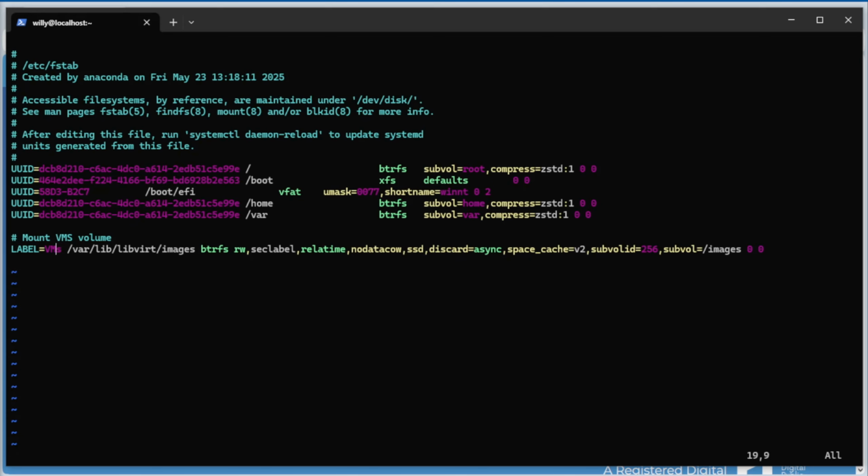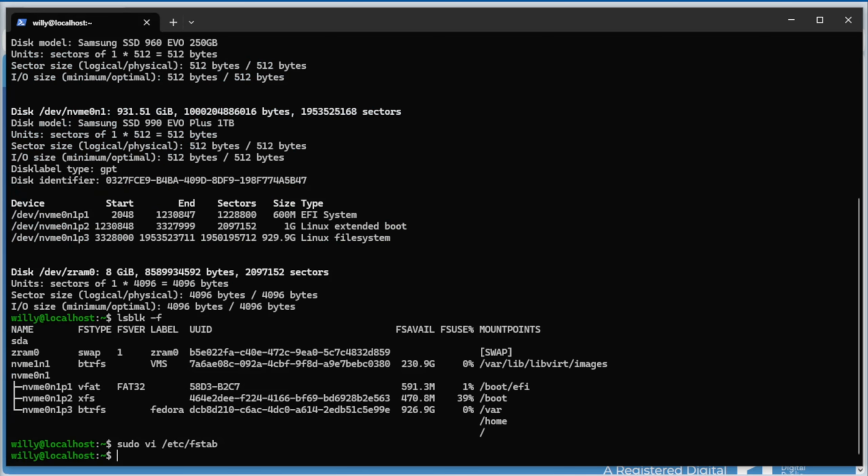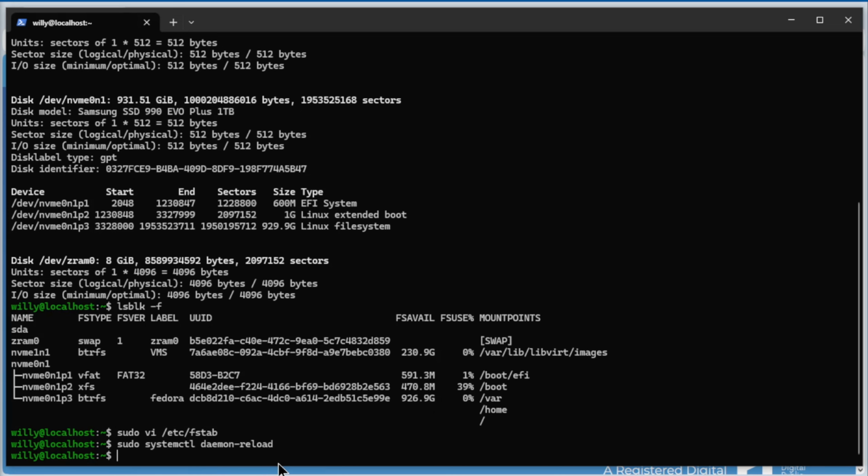Escape, colon, WQ. We do a daemon reload. So sudo systemctl daemon-reload. See, nothing happened, everything stays the same. And again, we do a reboot.